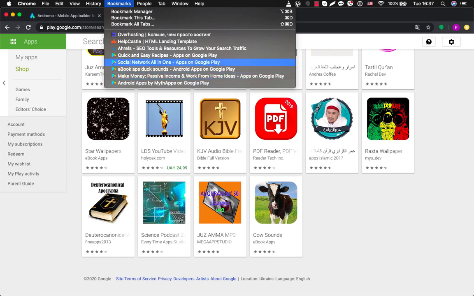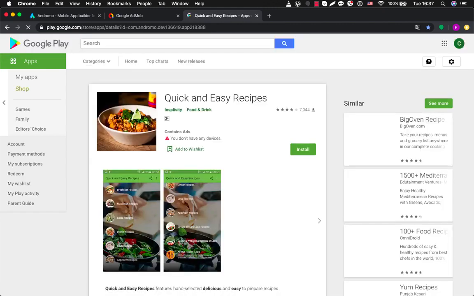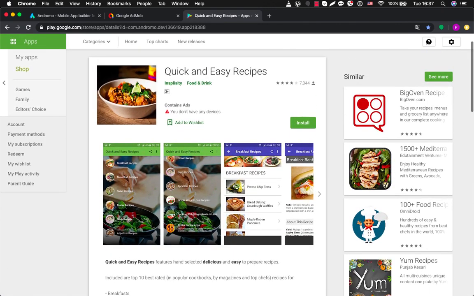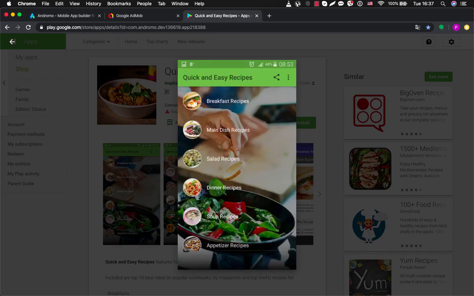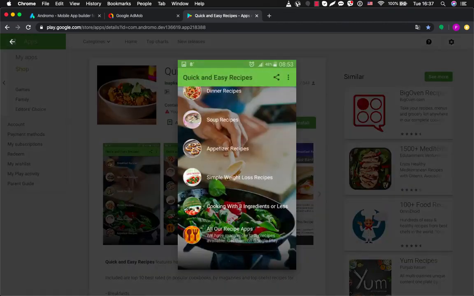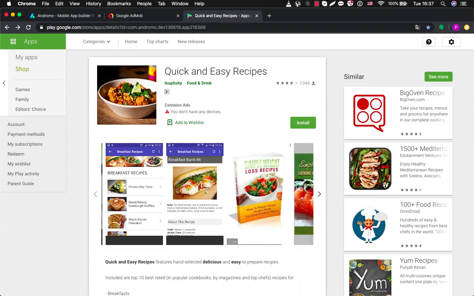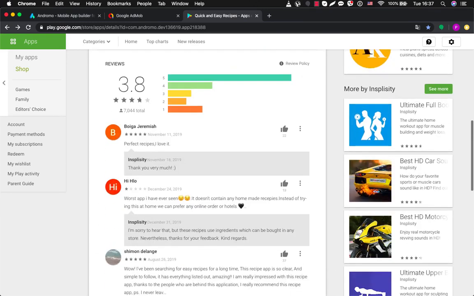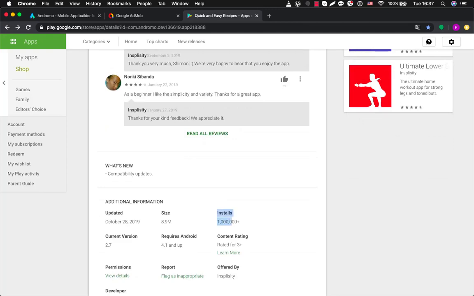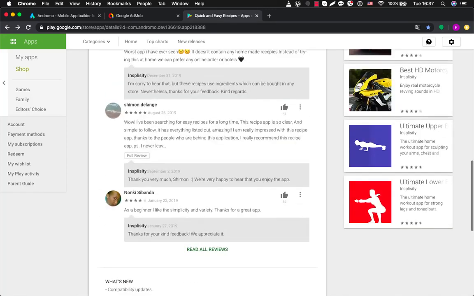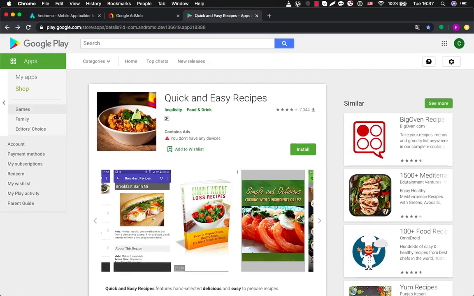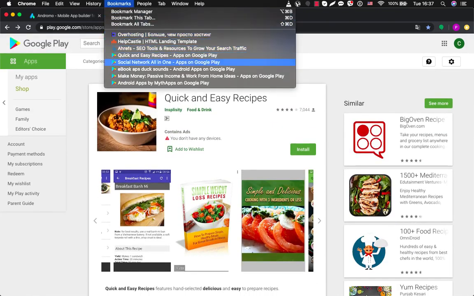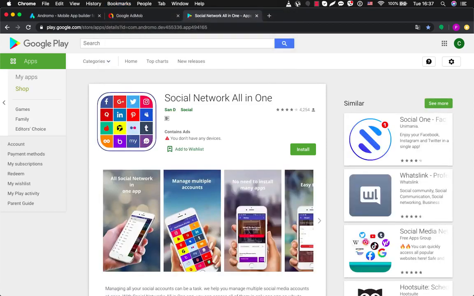So for example, let's start from this Quick and Easy Recipes. This is a cool app. You can see bright, nice pictures inside. And if we scroll down, we can see that it has over 1 million installs. Later on, I will explain to you why installs are so important. By the way, you can see here in the address that this app has an Andromo package name.